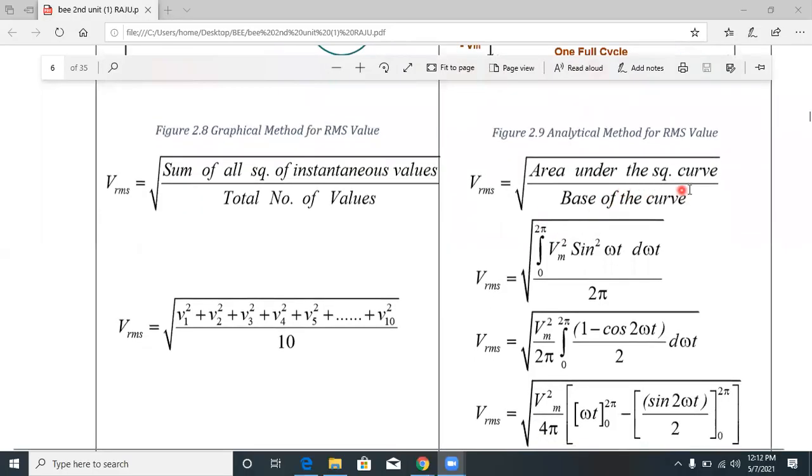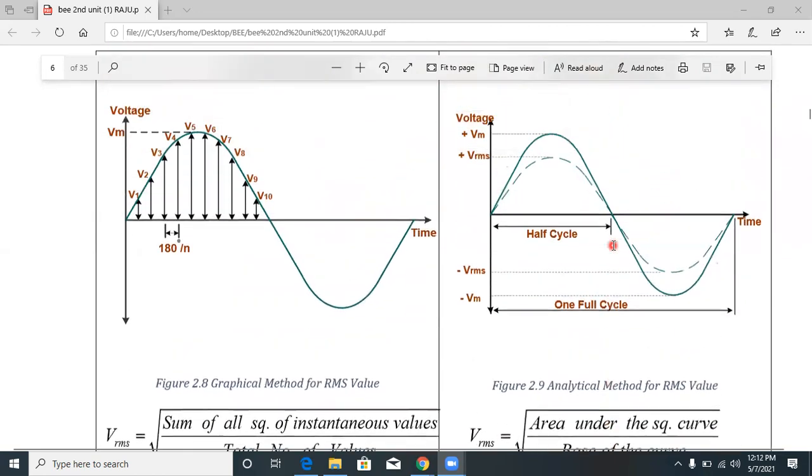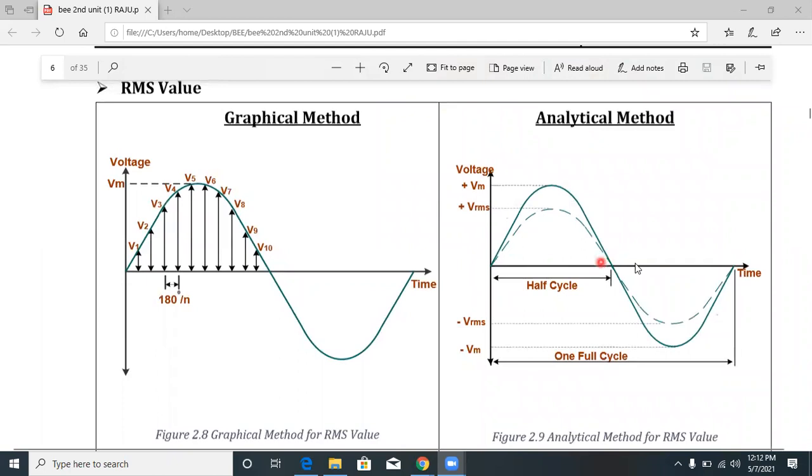This is called the RMS value. So VRMS is the area under the square curve divided by the base of this curve: the integral from 0 to 2 pi of Vm square into sin square omega t, divided by 2 pi, and then applying the root. For the RMS value, what is the time period here? It is 2 pi. So to find the RMS value, we have to take the complete cycle.